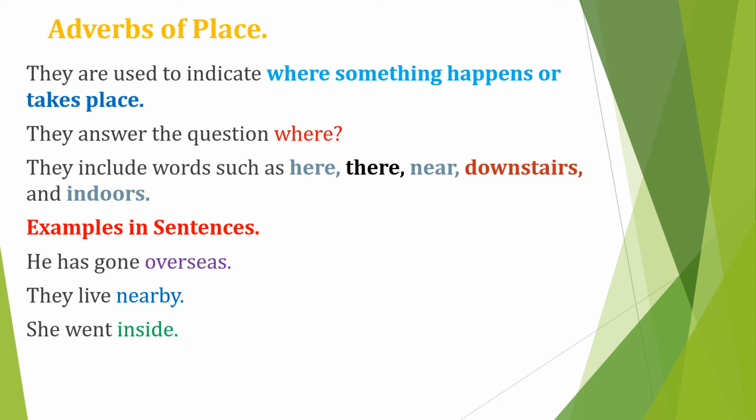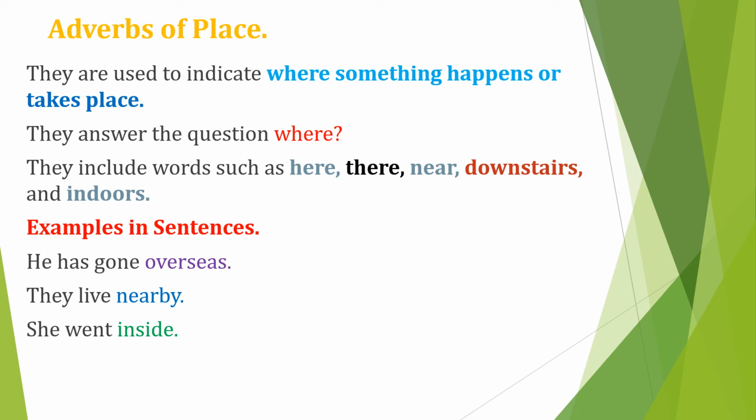Automatically, they answer the question where. It's important to note that they include words such as here, there, near, downstairs, and even indoors, just to mention a few examples.